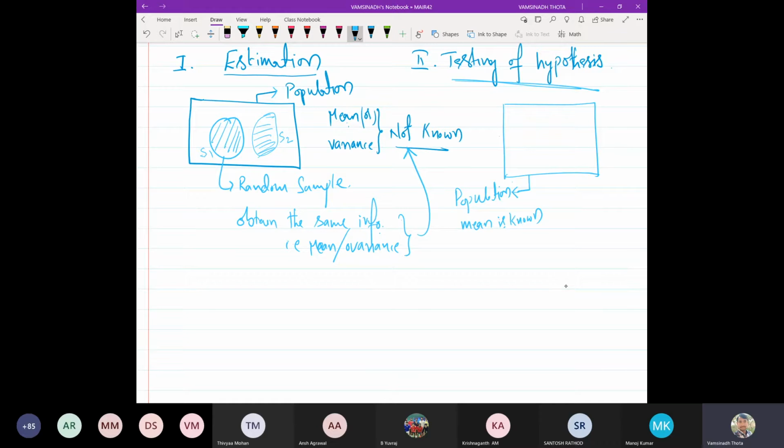Suppose the problem is about discussing the lifetime of a product manufactured by some particular company. What is the mean life? One way is the actual mean, in the sense you take all the data and evaluate the mean.